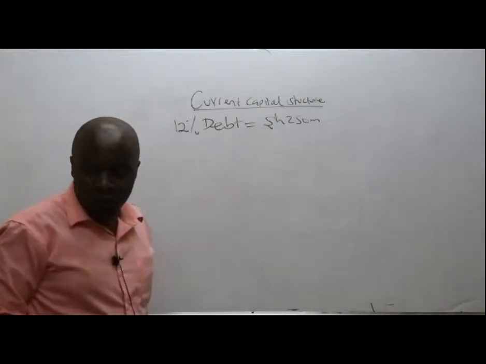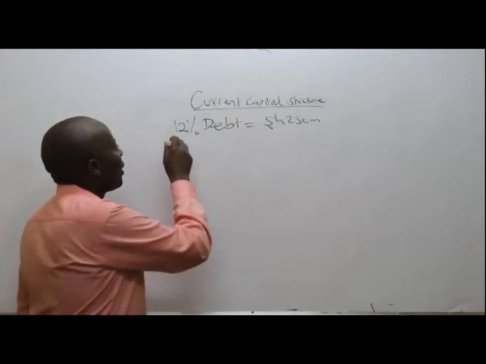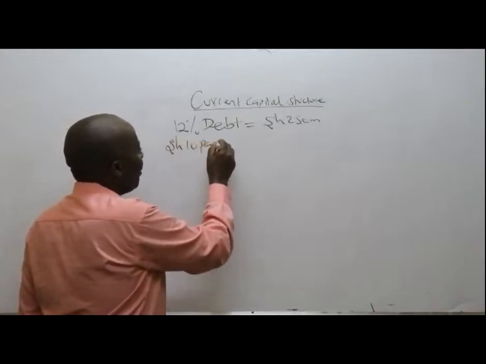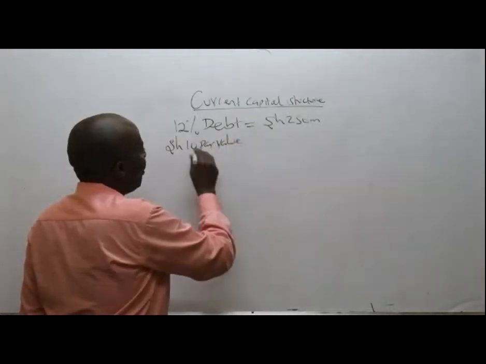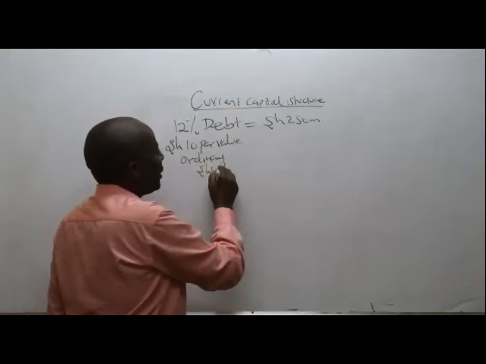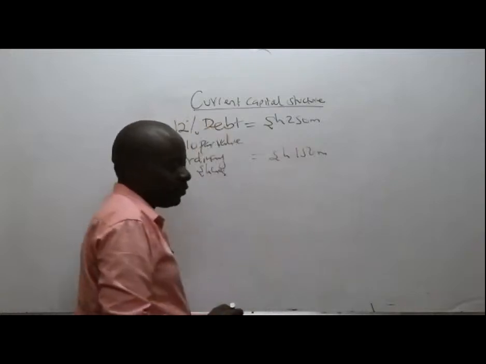And then number two, ladies and gentlemen, they have equity shares. So they have shillings 10 par value ordinary shares, which gives us shillings 150 million.